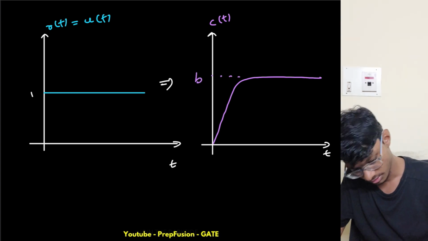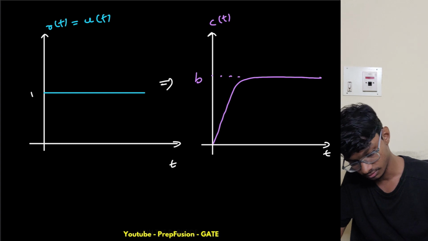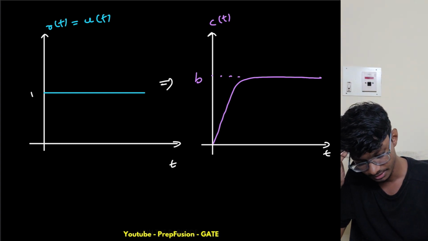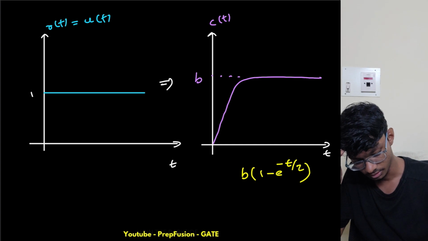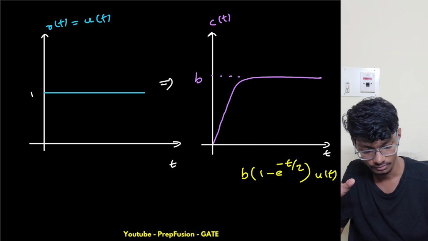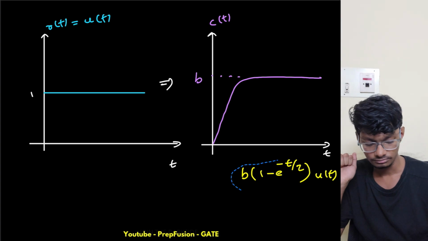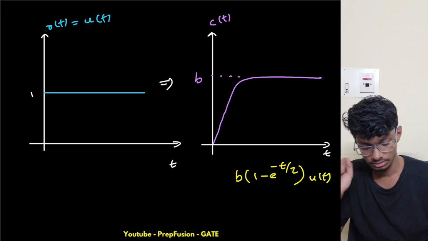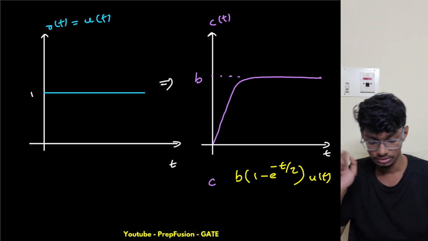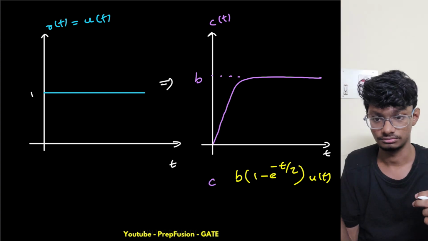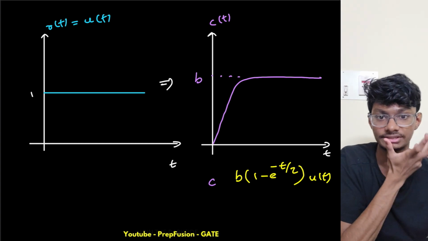And what is the response? Simply scaled by B, right? So this is B into 1 minus e raised to power minus t upon tau. This is my c of t. But it doesn't necessarily mean if I give an input of 1, I will always get a steady state value of 1, right?